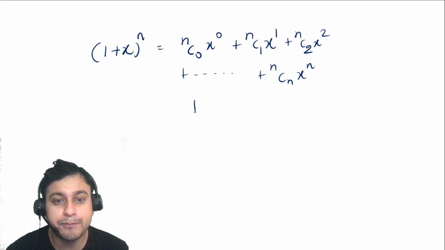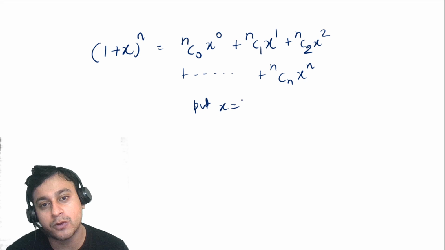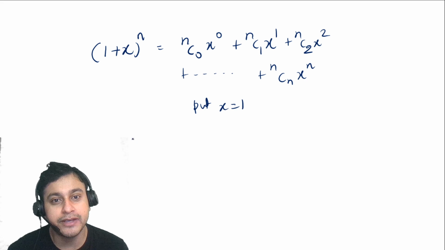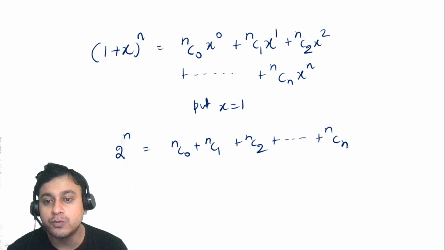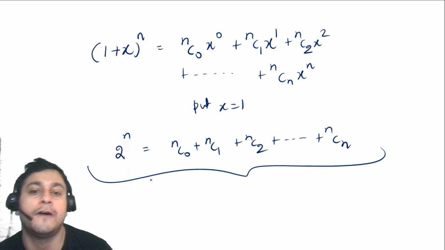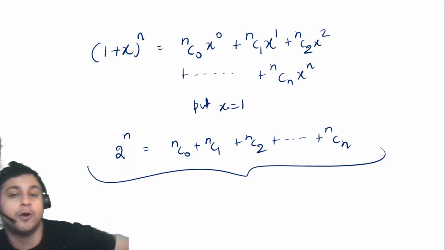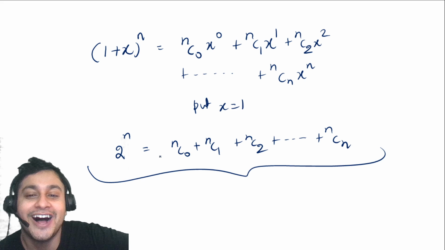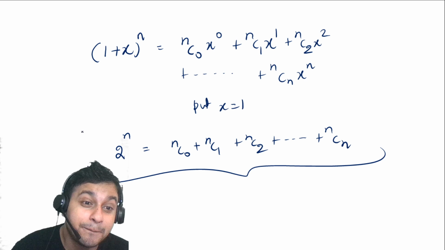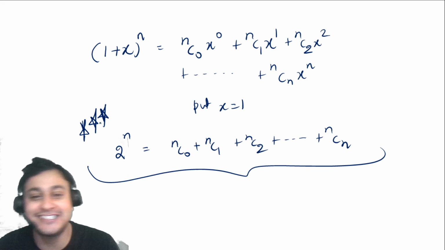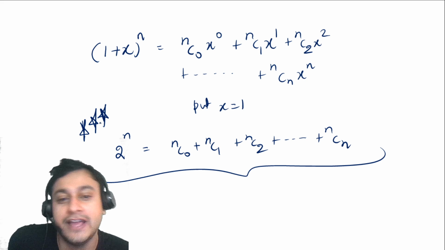Now if I simply put x equal to 1 over here, this equation becomes 2 to the power n is equal to nC0 plus nC1 plus nC2 and so on till nCn, which is one of the most famous formulas of mathematics, especially the binomial theorem, and also used a lot of times in permutations and combinations. So guys, please remember this formula. I am pleading with you because this is a very important formula that we have to remember.